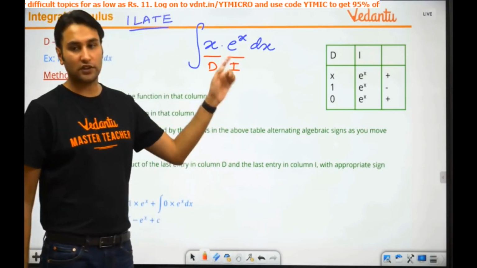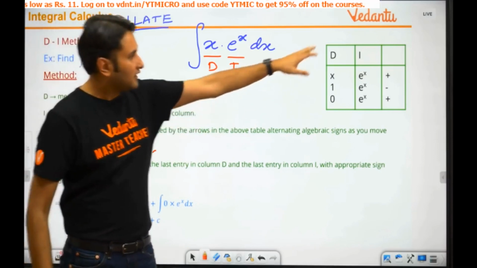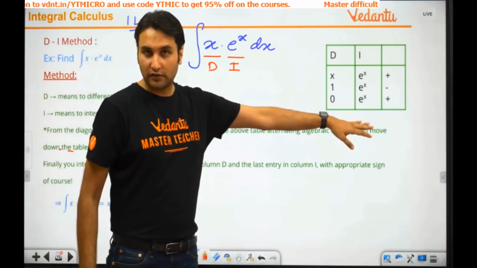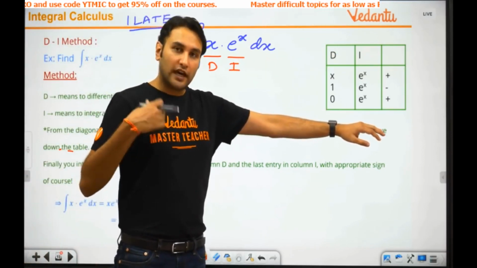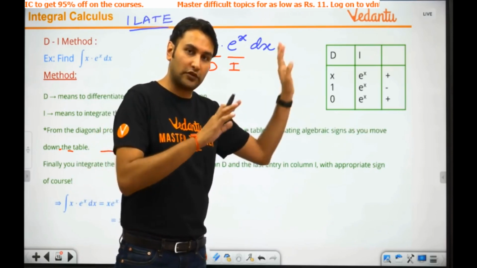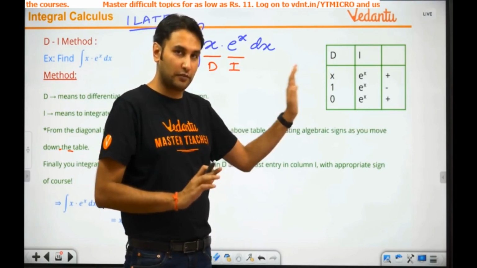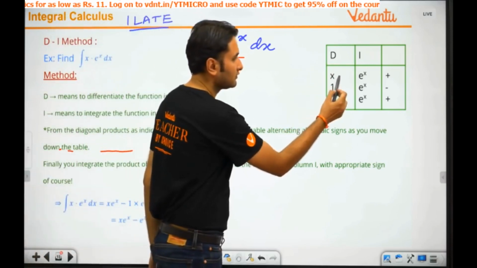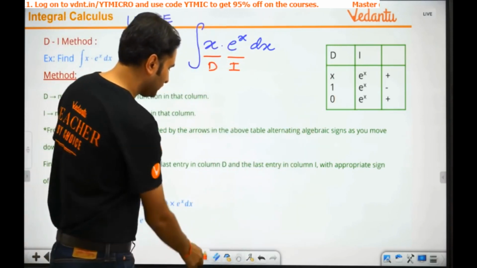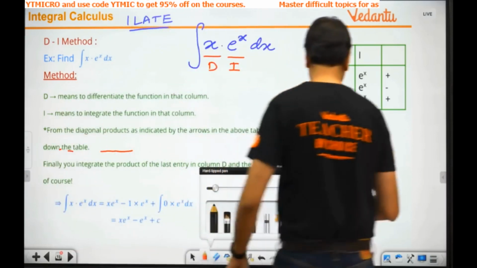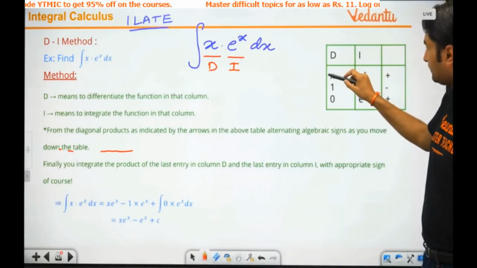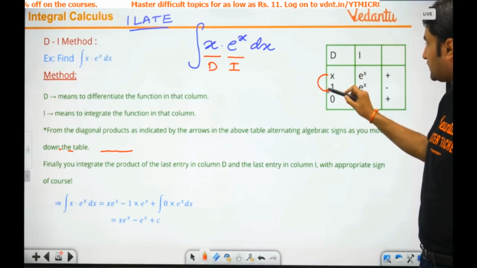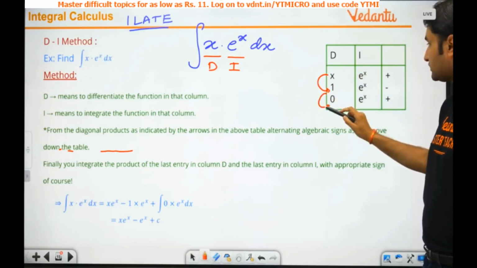First function, second function. Shortcut method says this, make a table. I will help you do the same problem without this table also. But for the time being, make this table. The function which you want to differentiate, put it here. Function that you want to differentiate. Then keep differentiating it. X ka differentiation 1, 1 ka differentiation 0.